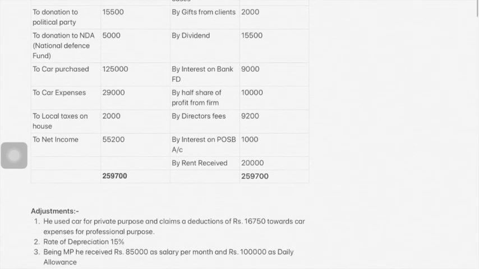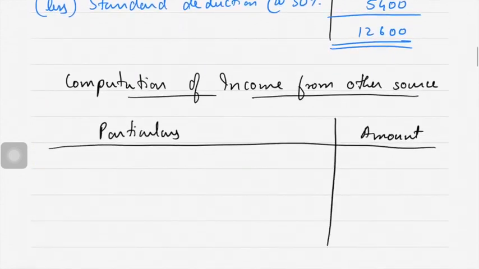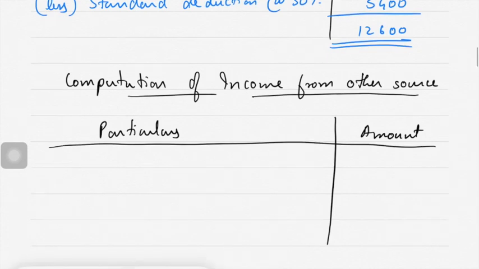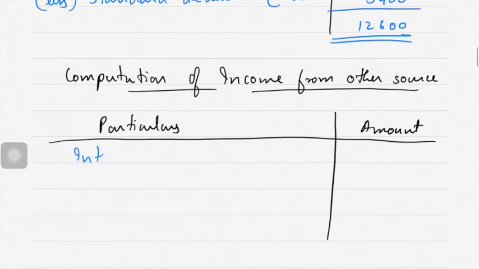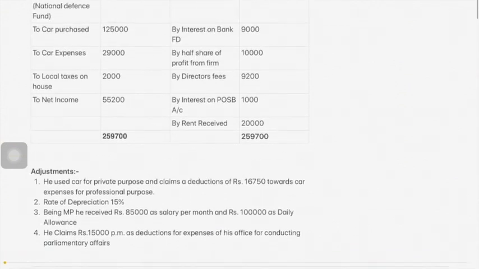Interest on FD, interest on bank FD, 9,000. First one is interest on bank FD, $9,000.